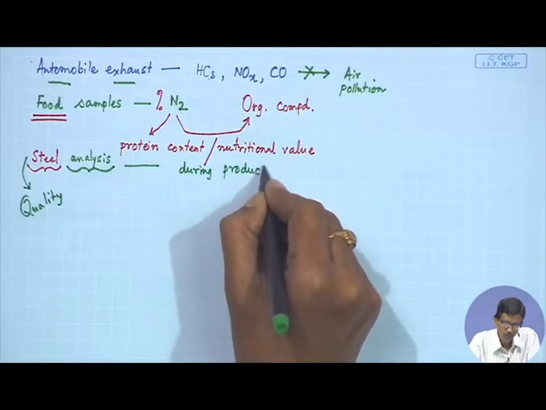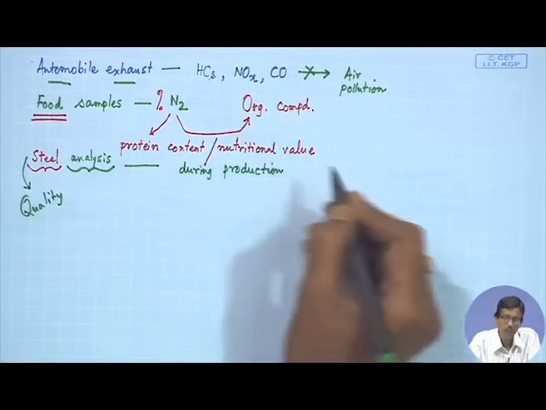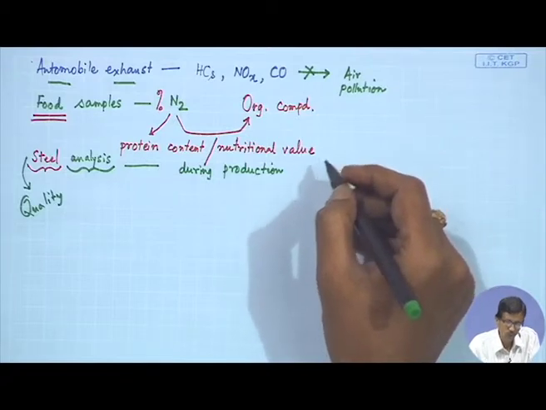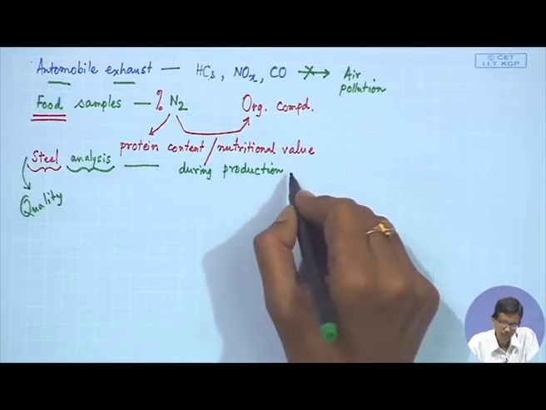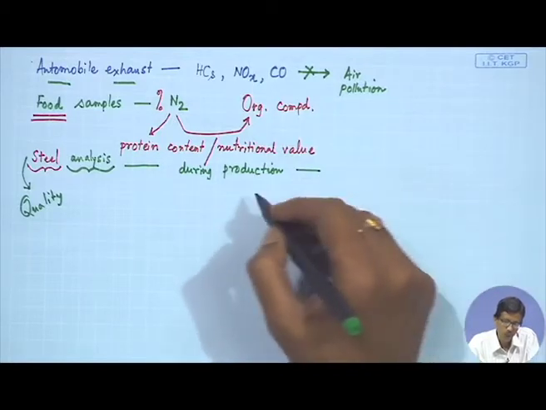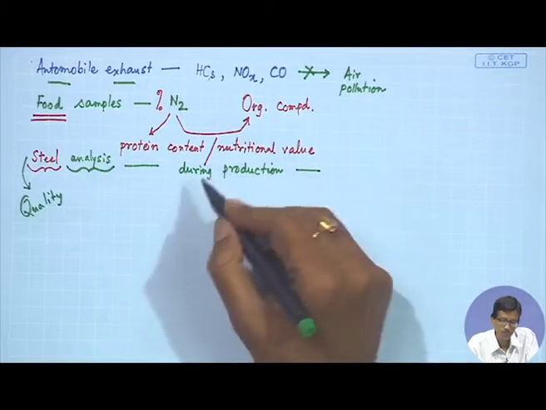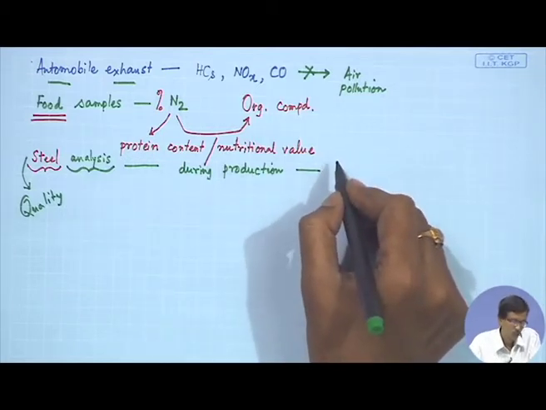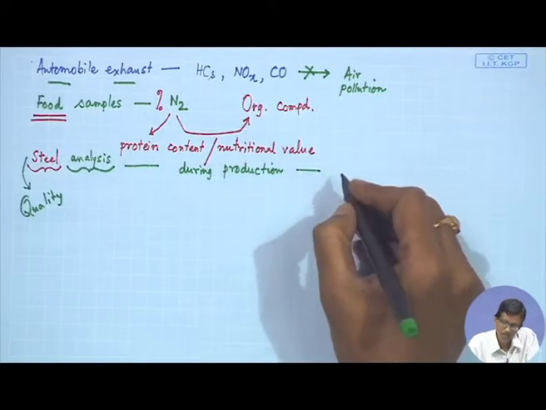during production in a huge iron industry, different iron industries we know are producing steel, and when they are producing this steel sample, they always try to monitor its quality by knowing some ingredients. So, during production, what can they monitor?